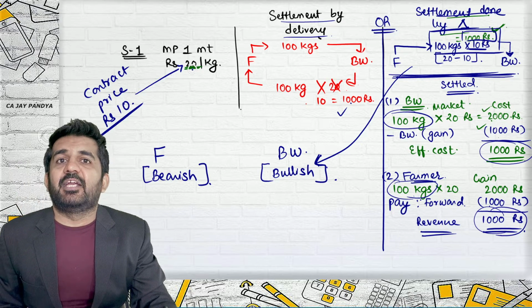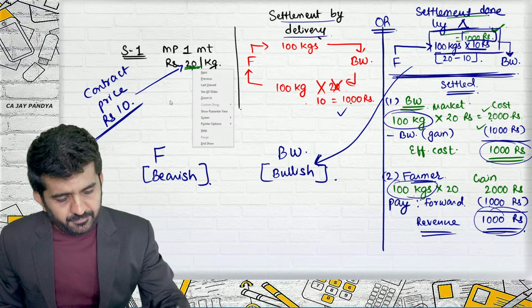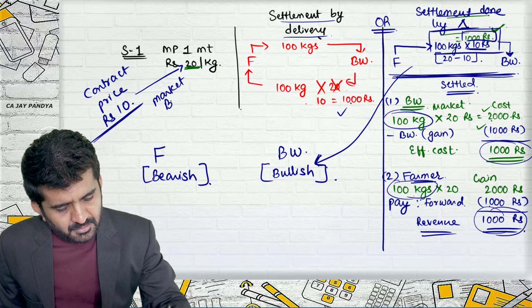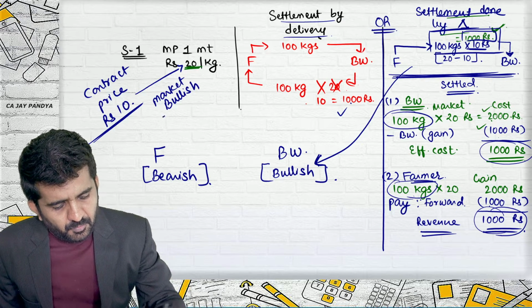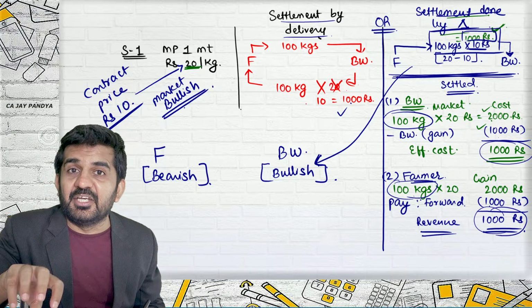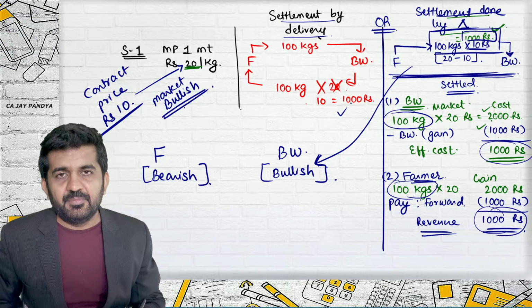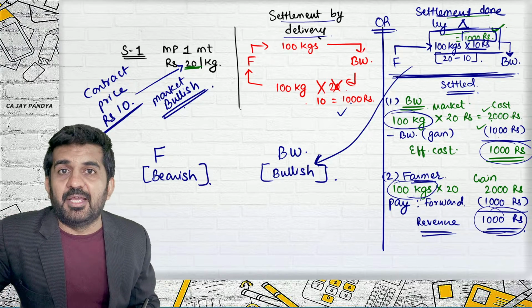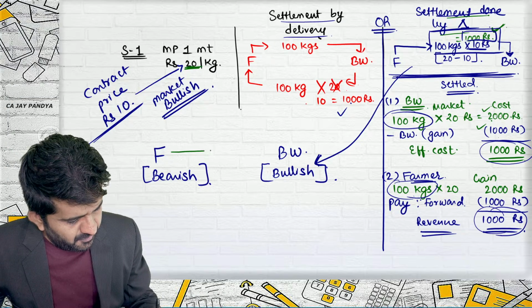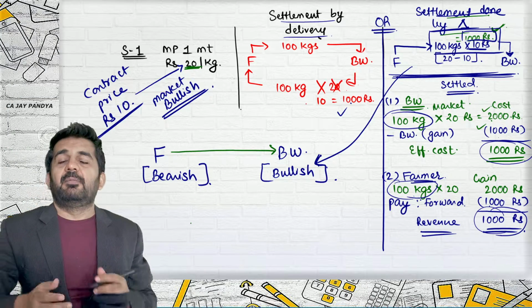Now, what is the market price? 20. The market is bullish. Agreed? The market has increased from 10, it has become 20. The market is bullish. So the person who was bullish will be getting money.